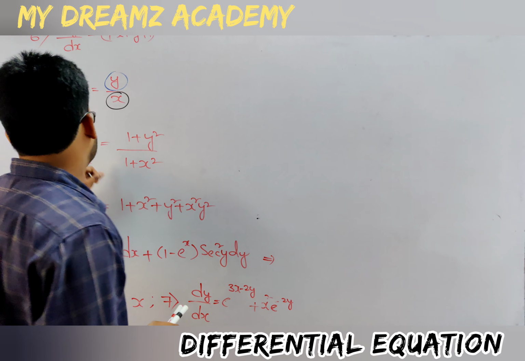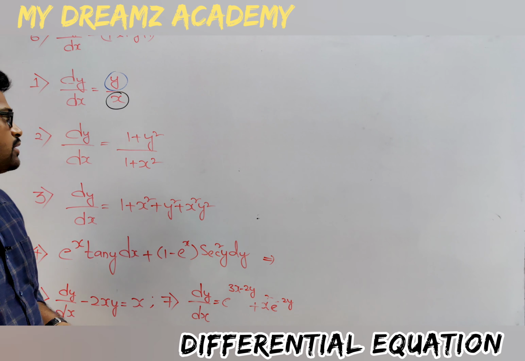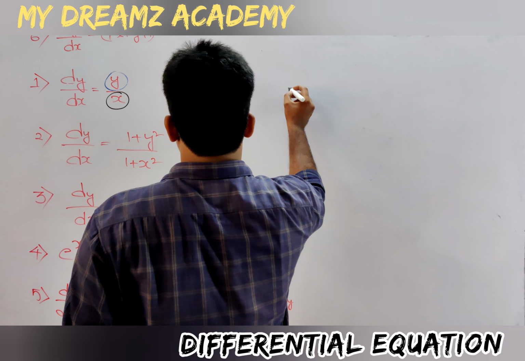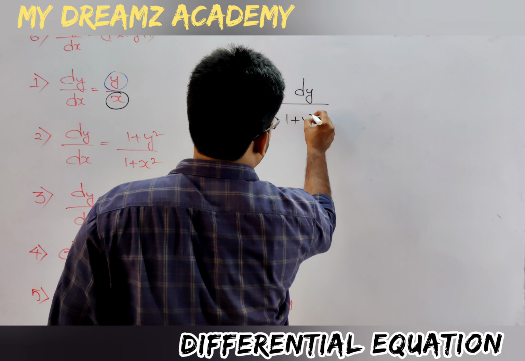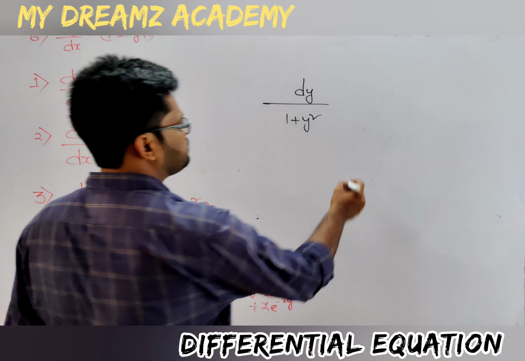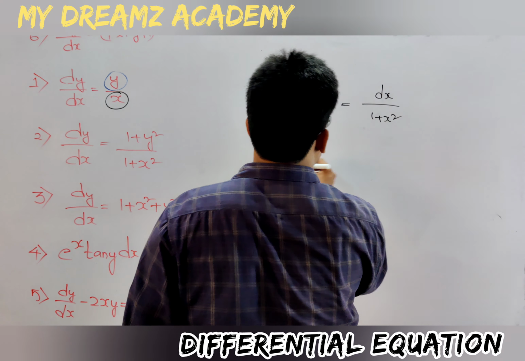Second question, that is dy by dx is equals to 1 plus y square by 1 plus x square. Okay, now can I separate the variables? Yes, I can separate the variables. dy by 1 plus y square is equals to dx by 1 plus x square.